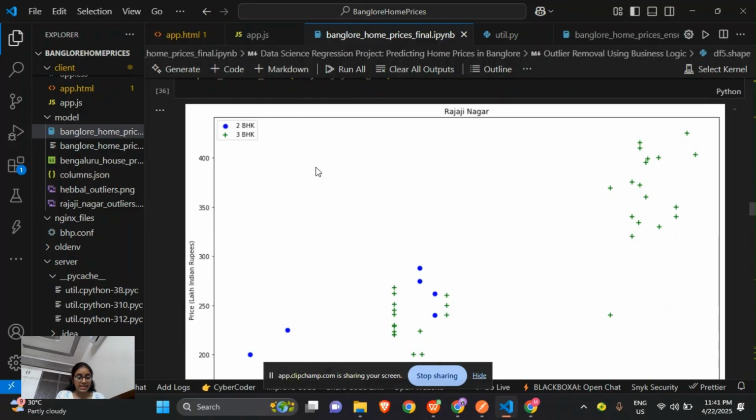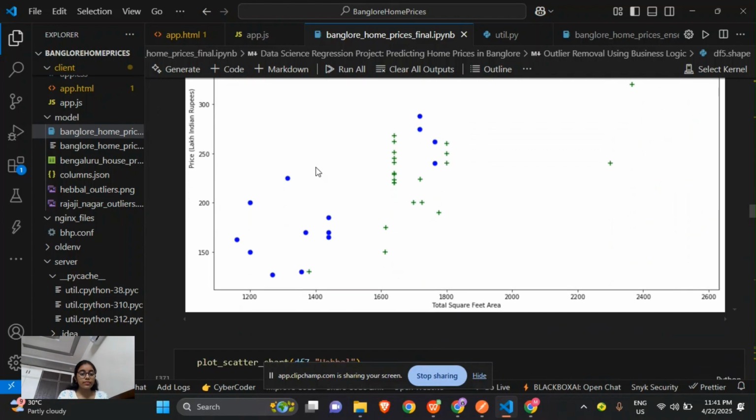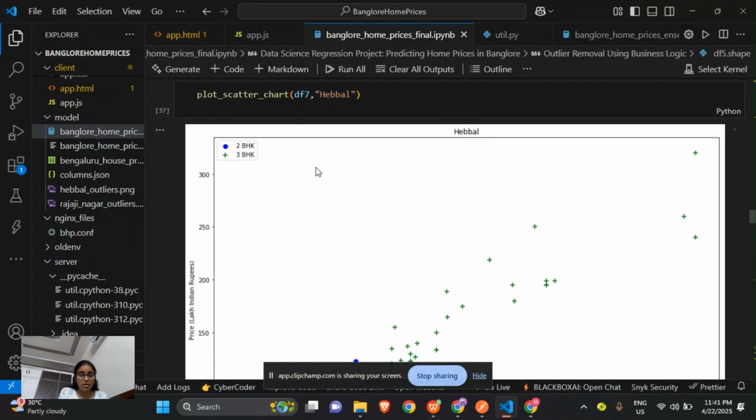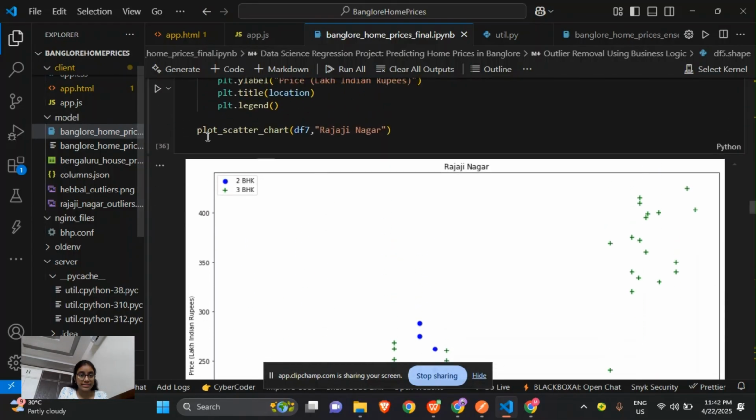As we need a function to visualize the 2 BHK and 3 BHK, this will help in seeing the difference, like I have told, whether the 2 BHK will be more expensive than the 3 BHK. Now here we created a plot for Rajaji Nagar.